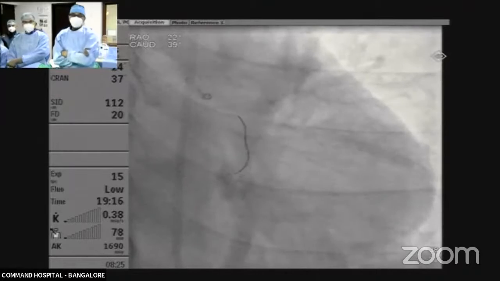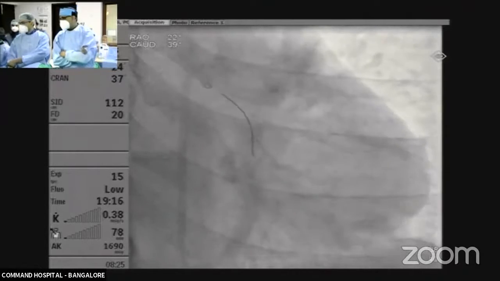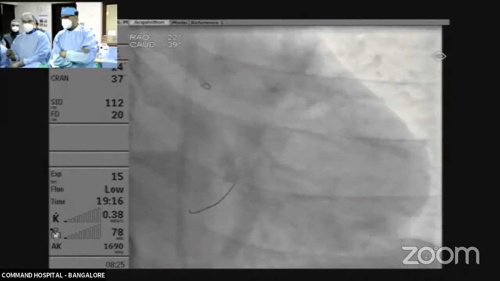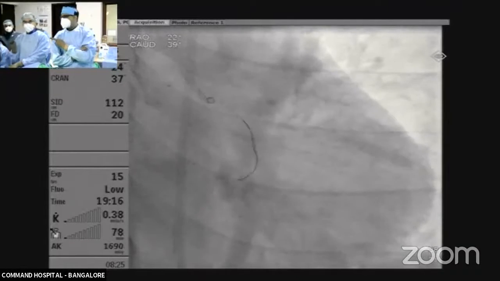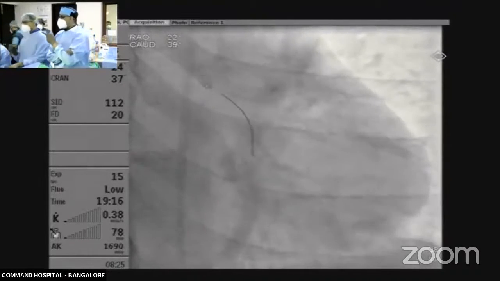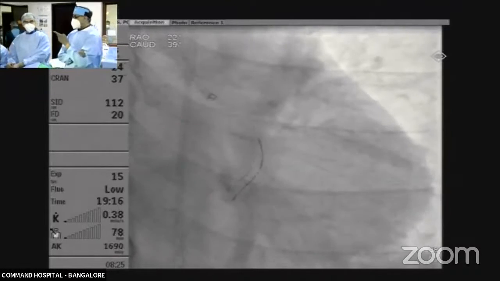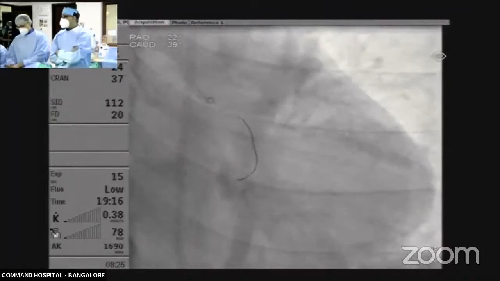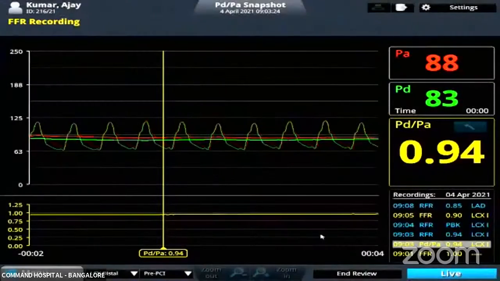Can we see the resting Pd/Pa for the proximal circumflex? Are we able to see the physiology on the screen? Can we see the output? Not yet. Can we see the output of the OCT? OCT output, please. Yeah, now it's available, sir. All right. So this is the resting Pd/Pa for the circumflex.